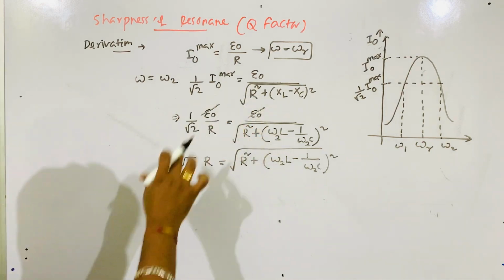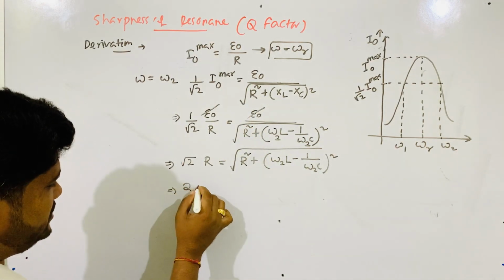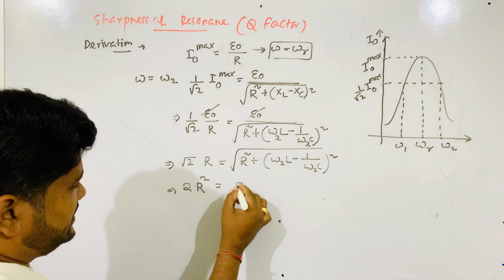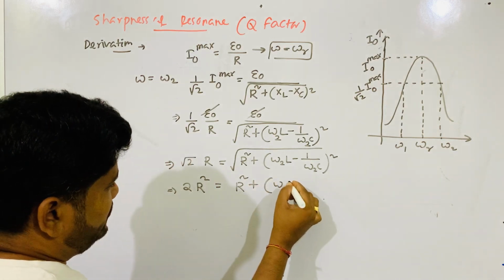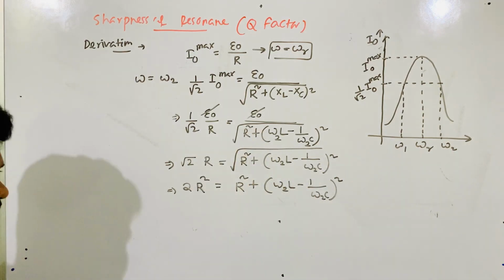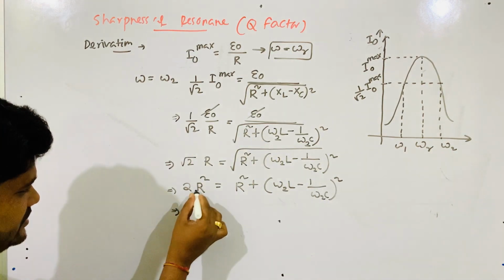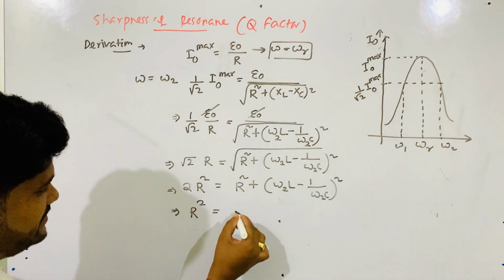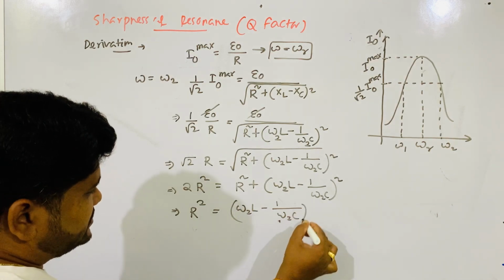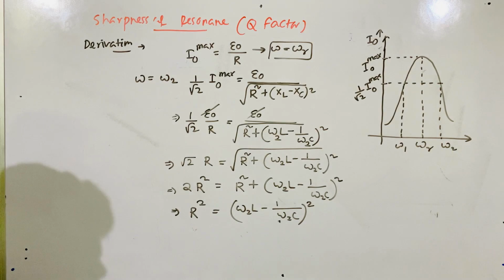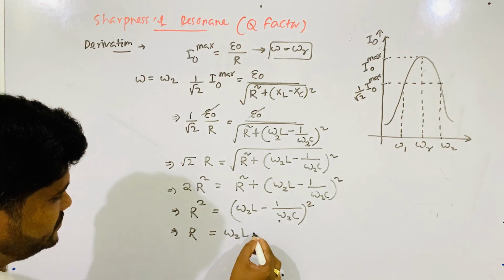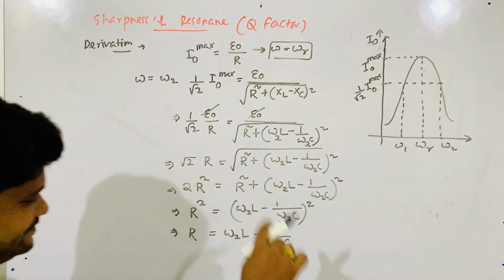Both of them I took in the numerator. You just square both sides. Root 2 square is 2, so 2 R square is equal to R square plus omega 2 L minus 1 by omega 2 C whole square. The root is removed because I squared both sides. Now this R square will go to this side. This will become R square equals omega 2 L minus 1 by omega 2 C whole square. Right. Now again you remove the square from both sides. So R is equal to omega 2 L minus 1 by omega 2 C.